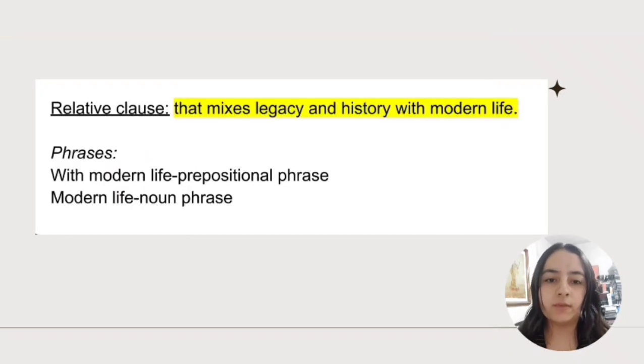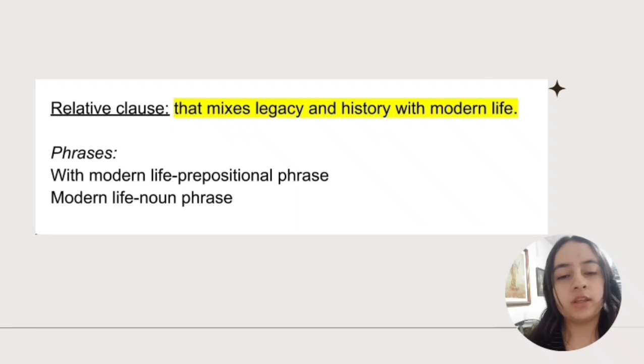And then the relative clause of this sentence. A relative clause is a clause that functions as an adjective because a relative clause kind of modifies nouns. So, for example, in the previous clause, we could see that it ended with "magic."